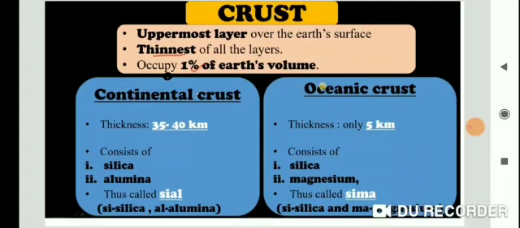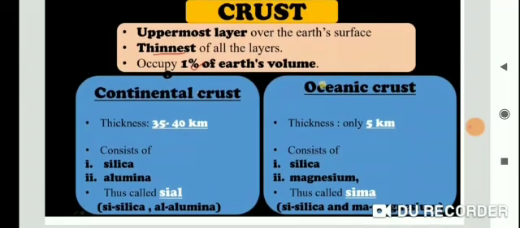The main mineral constituents of the continental masses are silica and aluminium, thus it is called SIAL. Si means silica, Al means aluminium. Now the oceanic crust: its thickness is only 5 kilometer. It mainly consists of silica plus magnesium, thus called SIMA.